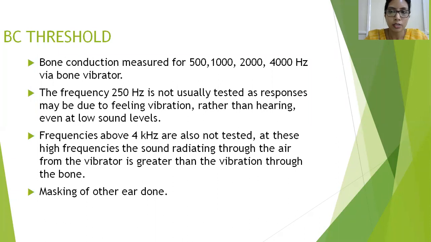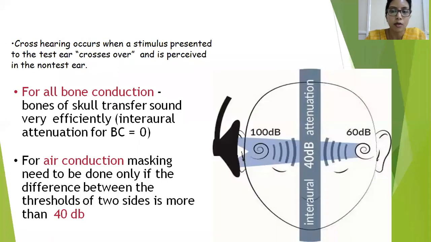While doing a bone conduction threshold, we have seen that there will be a transcranial transmission. That is, when you're testing one ear, the sound tends to be perceived in the other ear. To stop this, we do masking of the non-test ear. So if I'm testing the right ear, I will mask the left ear. Why do we need this masking? Cross-hearing occurs when a stimulus presented to the test ear crosses over and is perceived in the non-test ear.